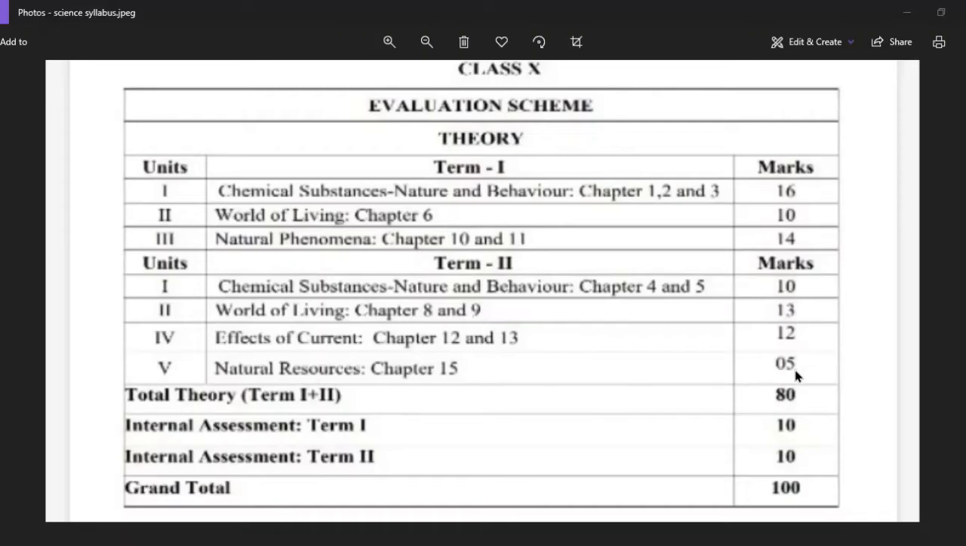So if we add these marks from term 1 to term 2 you will be getting total 80. In term 2 theory you will be getting 40 marks, and term 1 you have already finished, 40 marks. Now it is given total theory term 1 plus term 2 is equal to 80. And in internal assessment, term 1 is 10 marks and term 2 you will also be getting 10 marks. So the total comes out to be 100. So this is the syllabus of science for class 10 for second term.